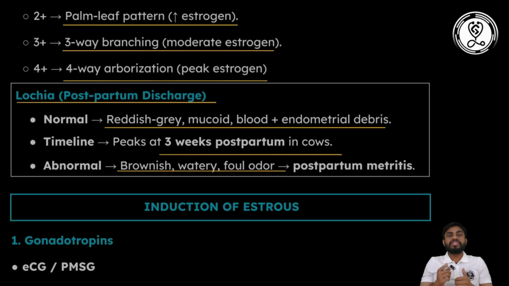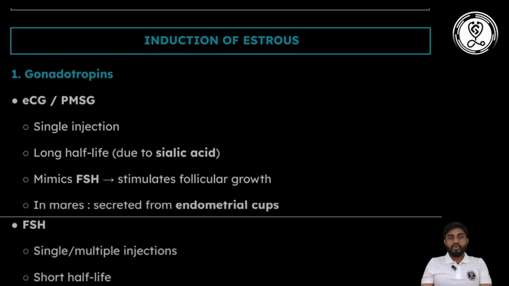Okay, so this is how you can detect the estrous cycle in domestic animals. Till now you are aware what the estrous cycle is, what the phases of the estrous cycle are, what the stages are, and how we can detect the estrous cycle in different animals. Now, this estrous cycle, again and again you are seeing increased estrogen, increased progesterone. So this entire estrous cycle is under the control of some hormones. How these hormones control the estrous cycle, that we are going to discuss now.